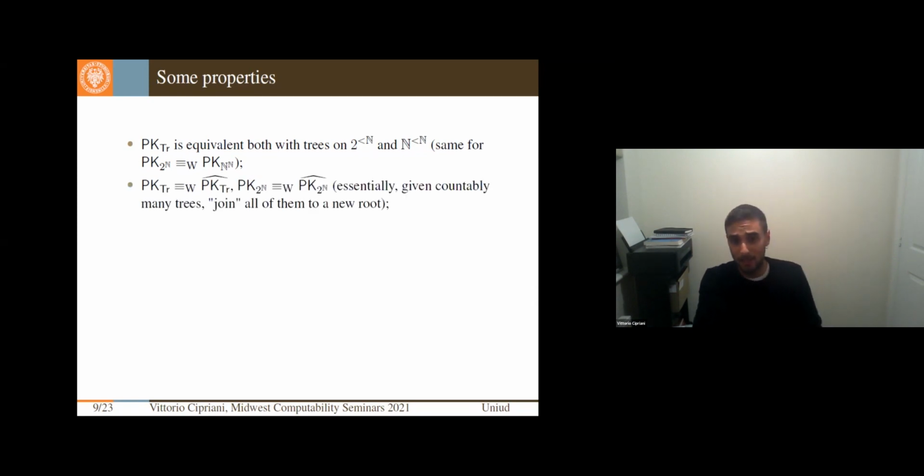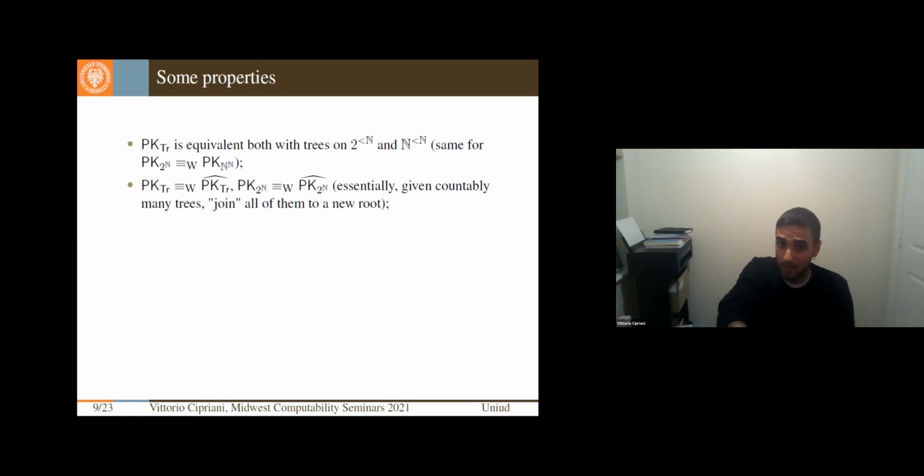Actually, it can be easily seen that this principle is parallelizable, that its parallelization is equivalent to the problem itself, because you simply take the countably many trees that you have and join them in a new tree. Then, if you want the output of the n-th instance of the sequence, you simply search for the tree that starts with n, and you will find the perfect kernel of that specific tree.